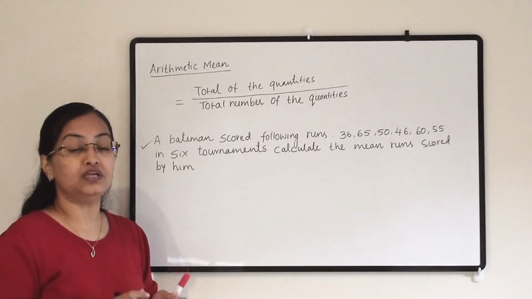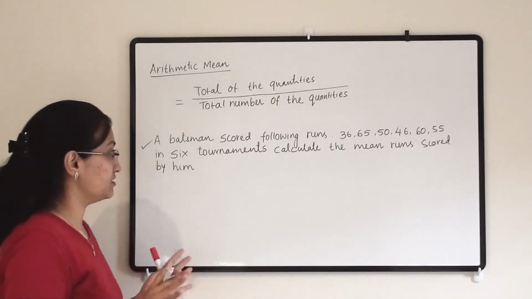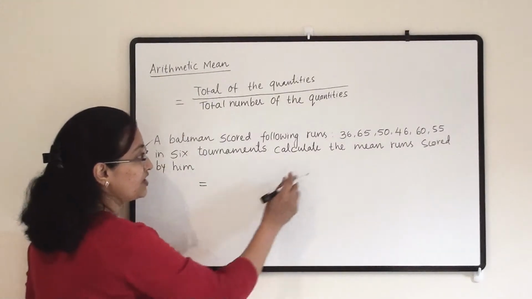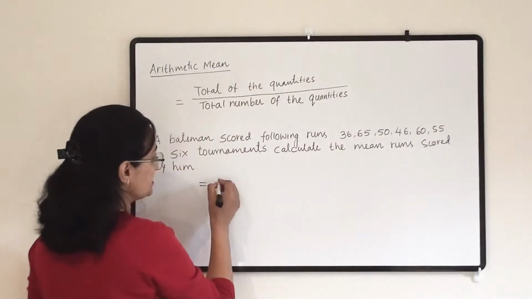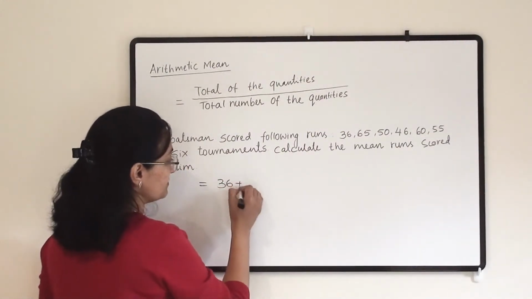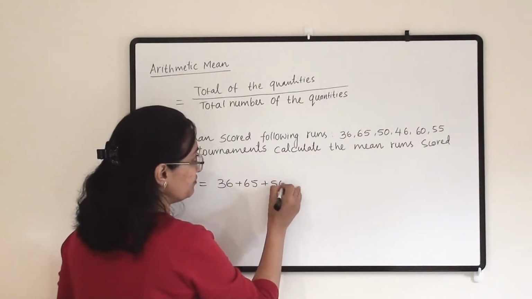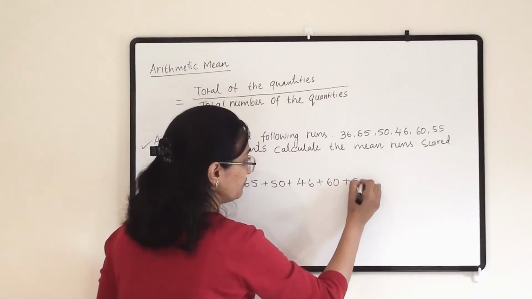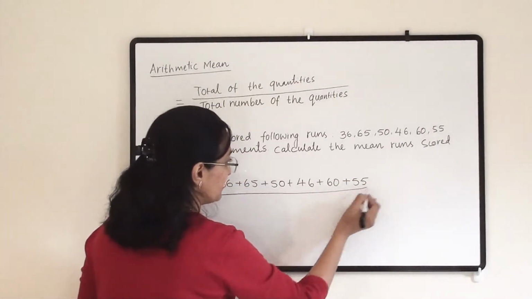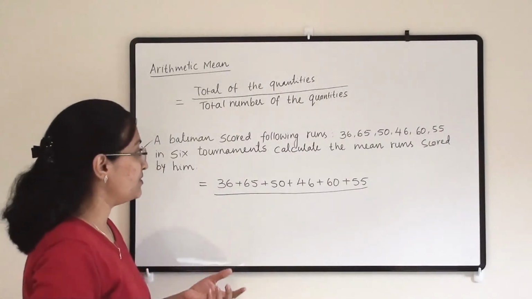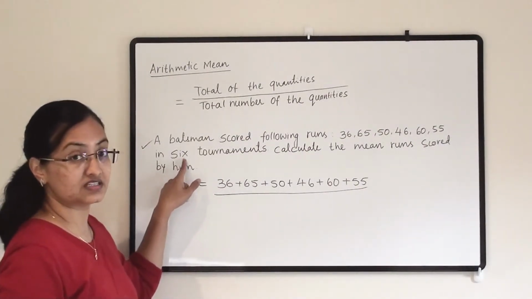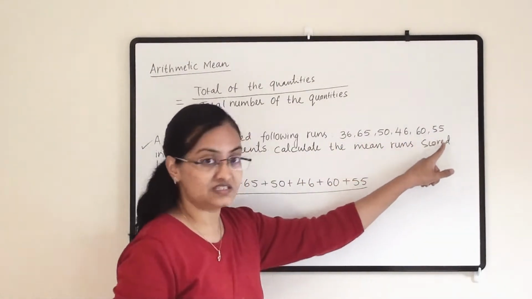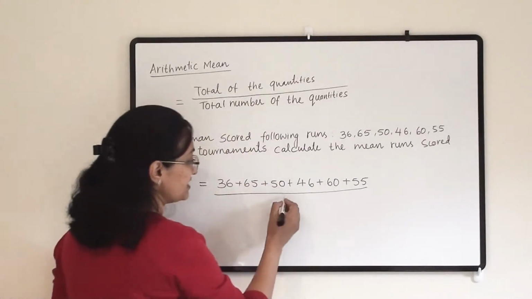As per this formula, first in the numerator we add all these quantities: 36 plus 65 plus 50 plus 46 plus 60 plus 55, and divide by how many quantities have been given to us. They have already written 6, otherwise you can count them: 1, 2, 3, 4, 5 and 6. So the total number of quantities is 6.